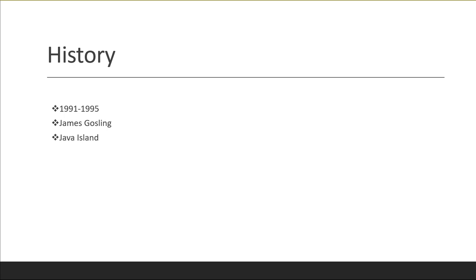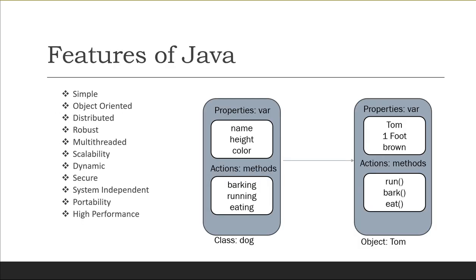Now let us deep dive into the features of Java. So what are the features of Java? Here is a list of the features that I have listed down. Let's discuss them one by one. The first feature is simple. Java is a simple programming language.